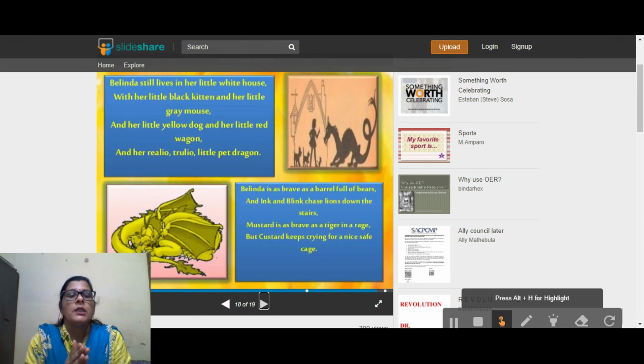Belinda still lives in her little white house with her little black kitten and her little grey mouse and her little yellow dog and her little red wagon and her realio trulio little pet dragon. Belinda is as brave as a barrel full of bears and Ink and Blink chase lions down the stairs. Mustard is as brave as a tiger in a cage, but Custard just keeps crying for a nice safe cage. All of them still live in the same place, same plot.